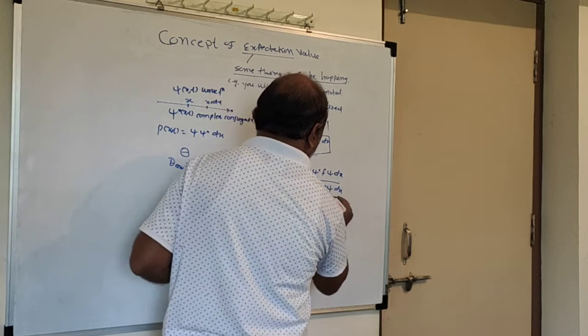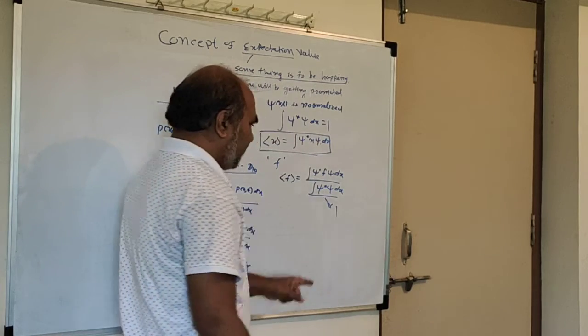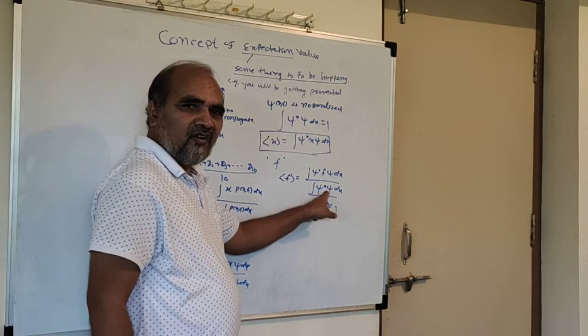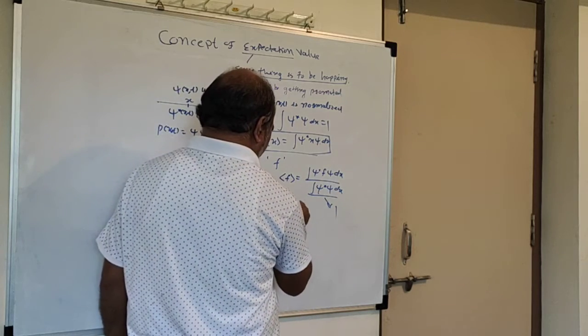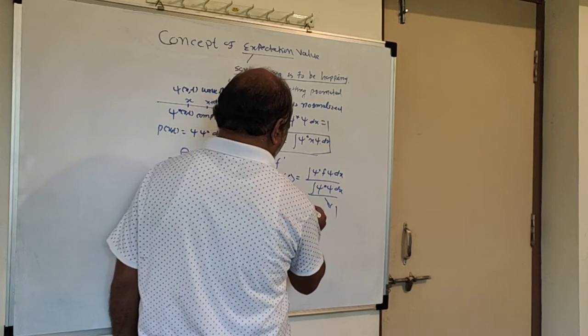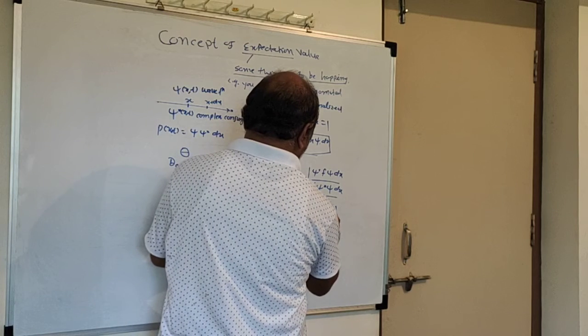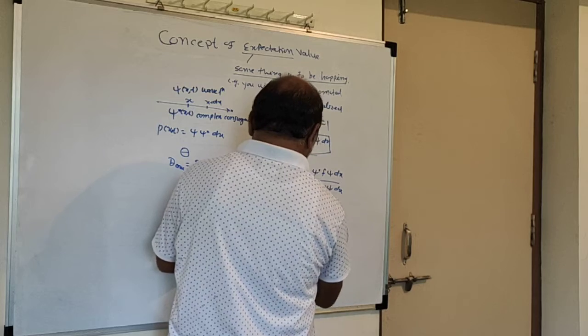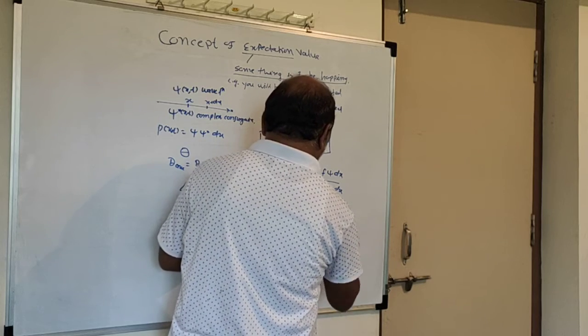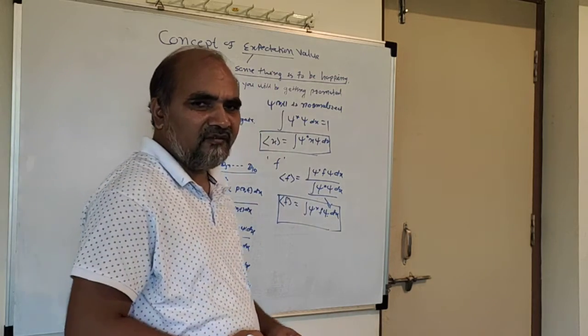Again, if the wave function is normalized, then psi star psi dx is equal to 1, and the expectation value of f is the integration of psi star f psi dx. This is the expectation value of any dynamical variable.